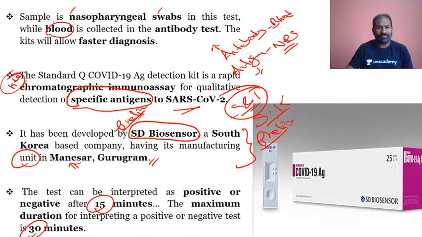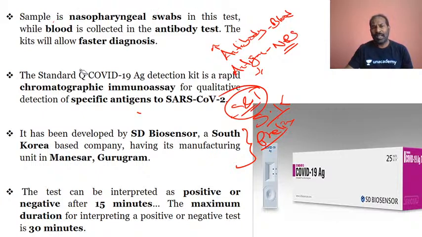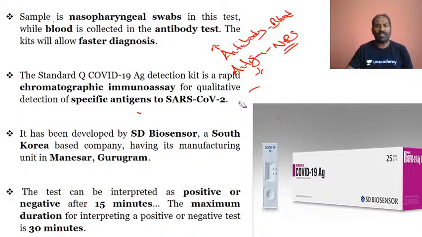So definitely this is a fast test trying to identify whether the person has been affected by SARS-CoV-2. This is not an antibody test, but an antigen test. Please do understand, antigen test. And this test is done by using nasopharyngeal swabs, and this is the SD Biosensor, or the Standard COVID-19 antigen test, by the South Korean company which has the manufacturing unit in Manesar, that is in Gurugram.